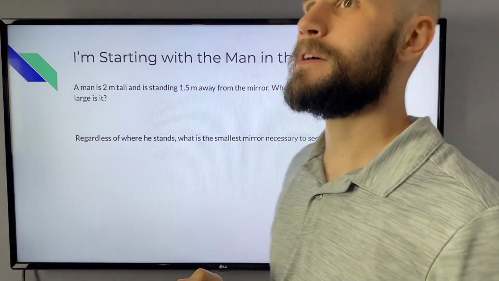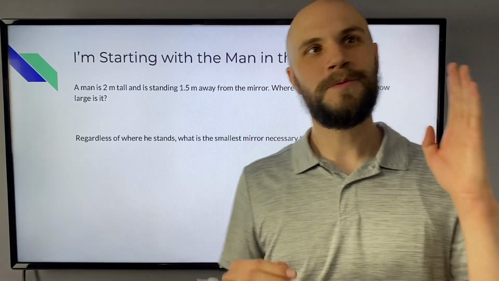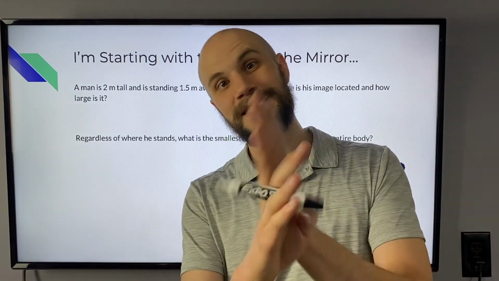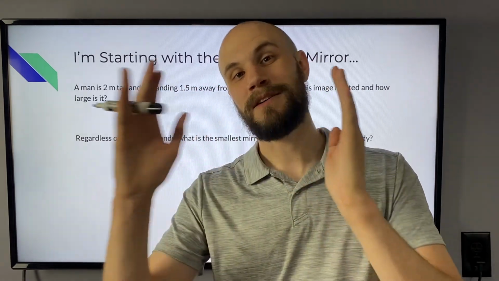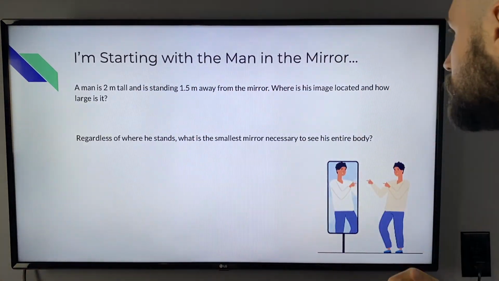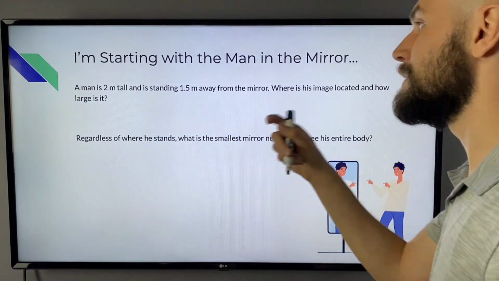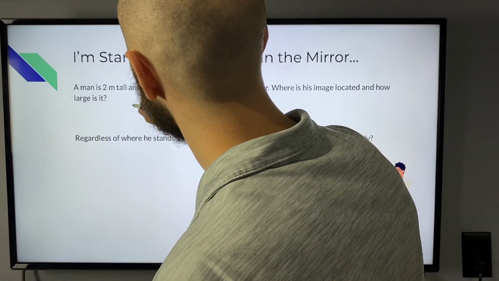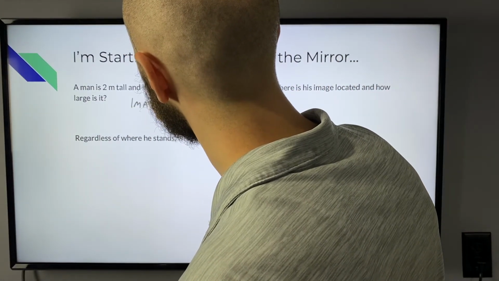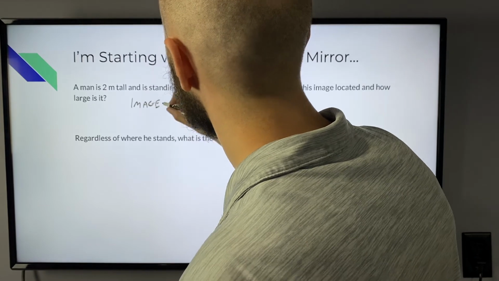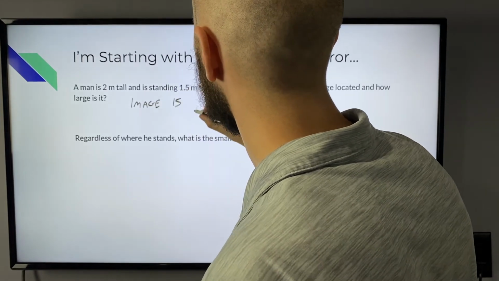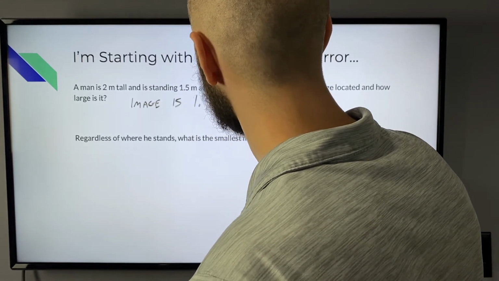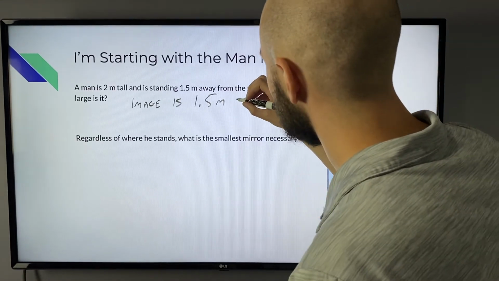Okay, so where is the image located relative to the mirror, and how large is the image? Well, we just talked about the fact that the distance between the object and the mirror is always going to be the same as the distance between the mirror and the image. So, because we are 1.5 meters away from the mirror, we can say that the image is 1.5 meters into the mirror.